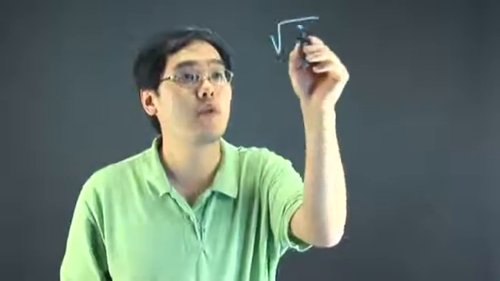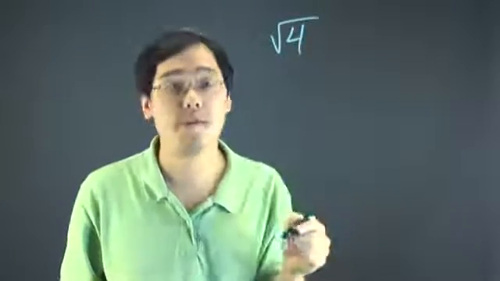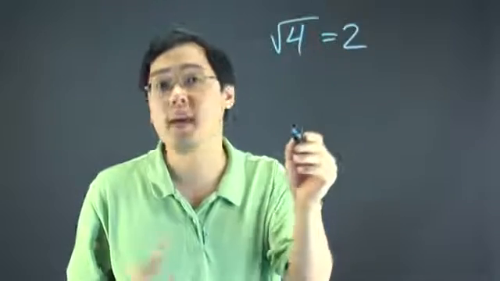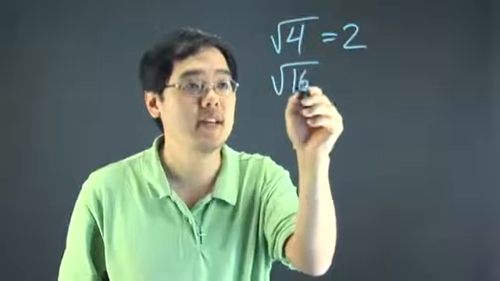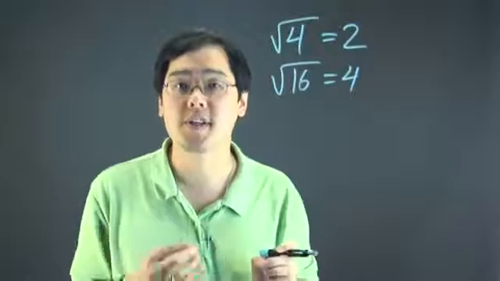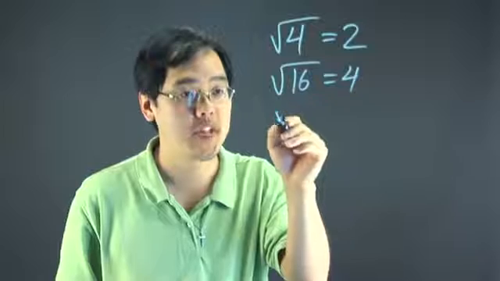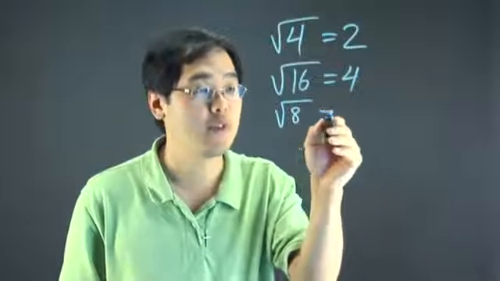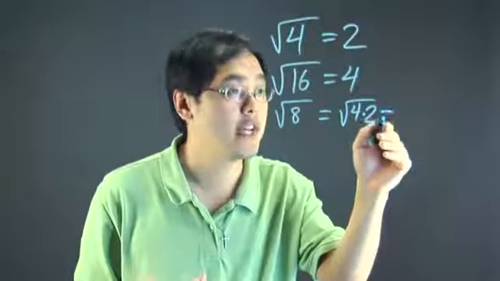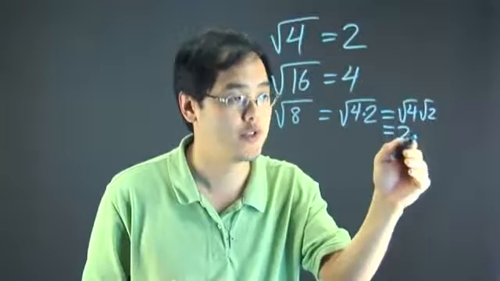So if you have the square root of 4, for example, those are pretty straightforward because you're looking for if there's a perfect square involved. And because 4 is a perfect square, you know the square root of 4 is indeed 2. And you know, of course, square root of 16 is equal to 4. Now, obviously, if there are no perfect squares, you want to simplify and find any factors that are perfect squares. So, for example, if you have square root of 8, you know square root of 8 is square root of 4 times 2. There are rules that allow you to break it down: square root of 4 times square root of 2, and that'll give you 2 root 2.